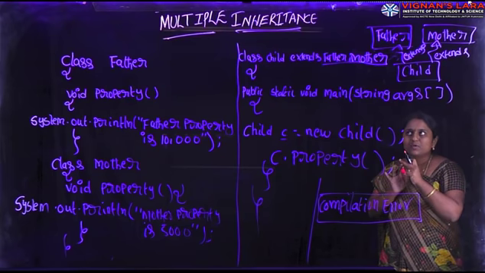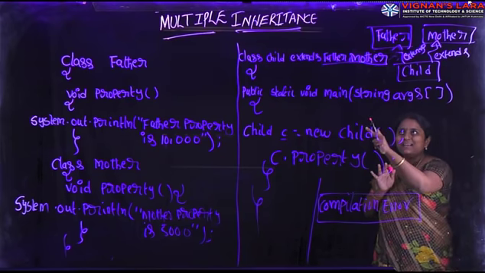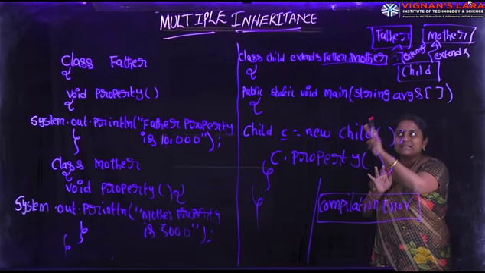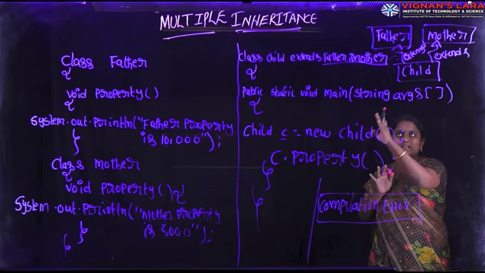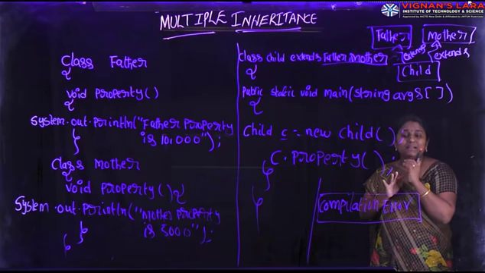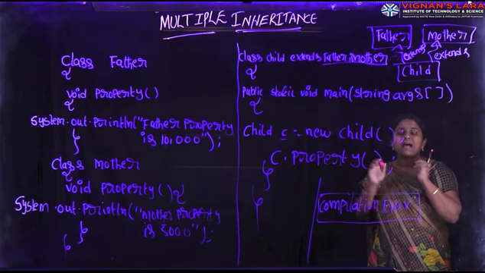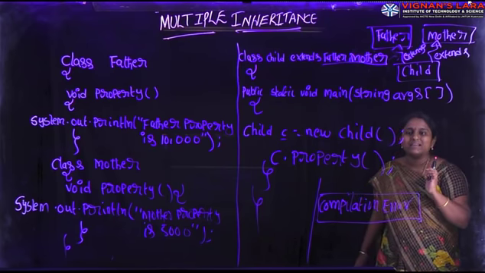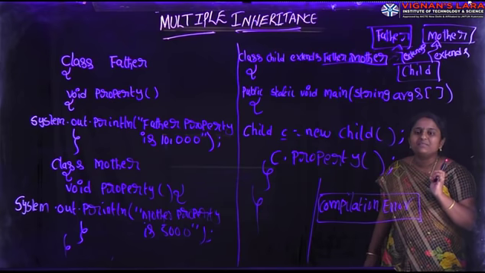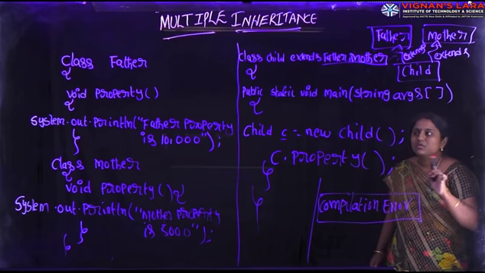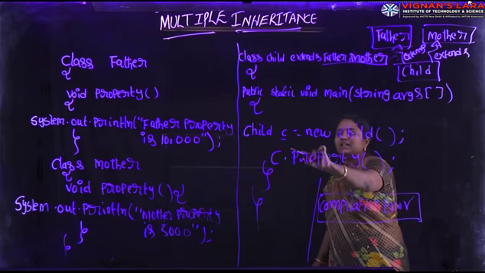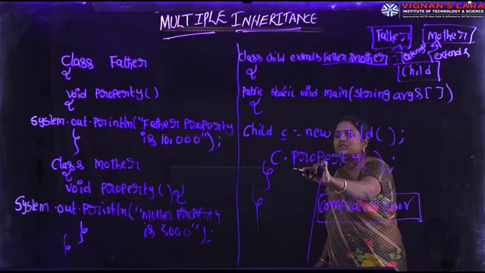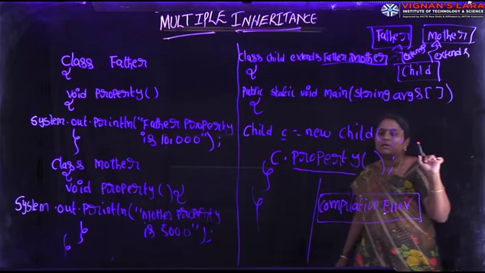But in this program, here, we extended two classes. Child is the class, and that class extends multiple classes. But our restriction is a class extends only one class at a time. So here I am creating object of the child class, and with the help of this object reference, I am calling property method.